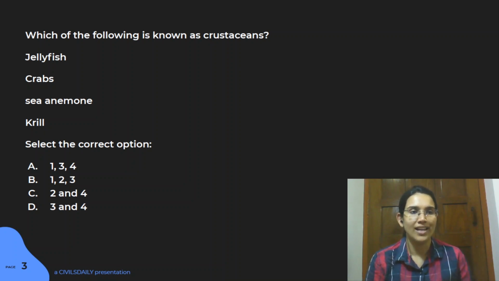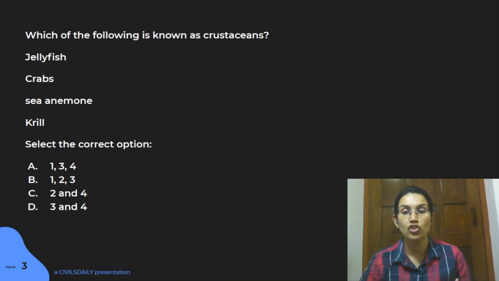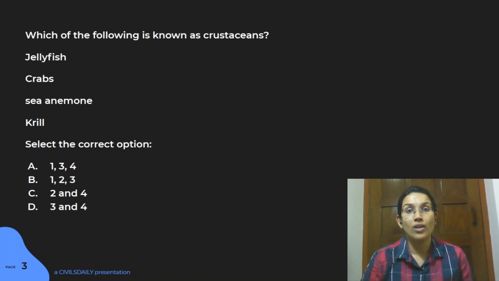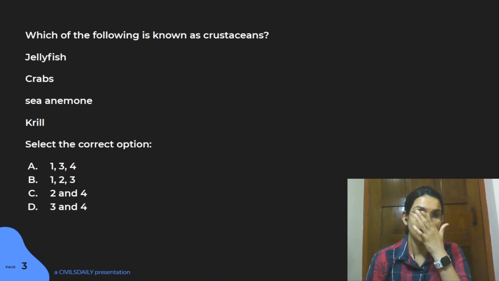Now talking about jellyfish and sea anemone. They both actually come under a group called Cnidaria, right? In that group, you have animals like box jelly, moon jelly, purple jelly, anemone, corals. Even corals come under that group. Hydra, Portuguese man of war. So all these animals are part of the other group. So the answer for this particular question is C, where we have crabs and krills, which are part of this particular group.